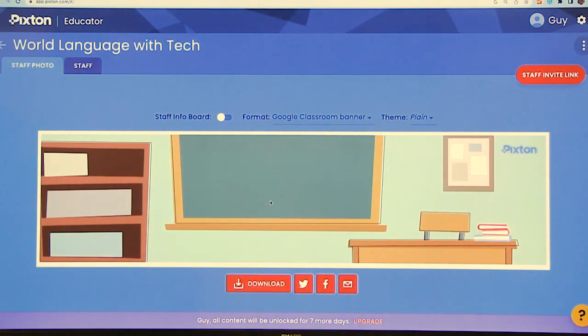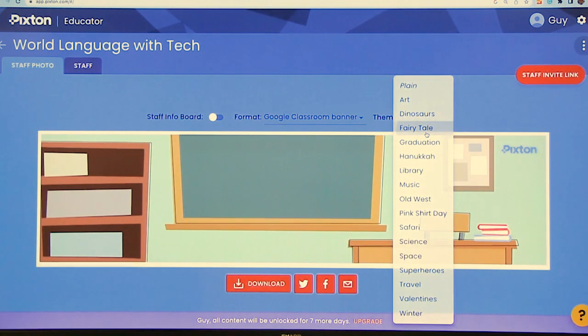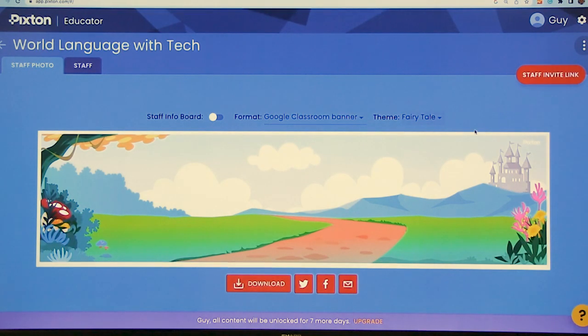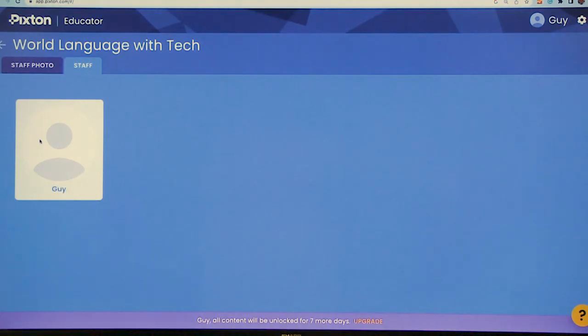You get a background, and then you can add, and you can see that the format here is a Google Classroom banner, which is great. And you can change it as well if you want. I'm going to do a fairy tale one because that's where I want to be. And then how do you add staff? The link, can you go back? The link is right there.